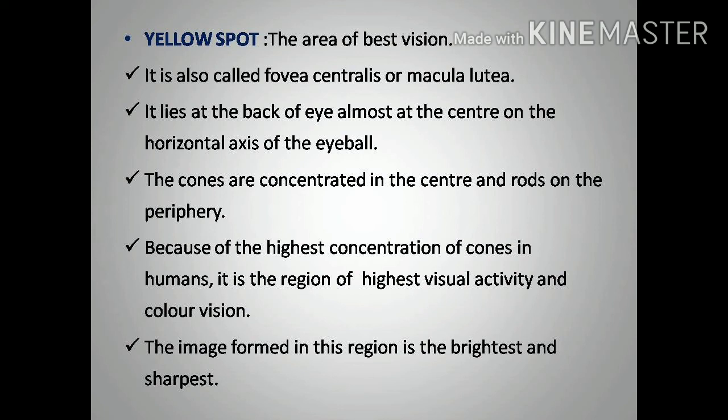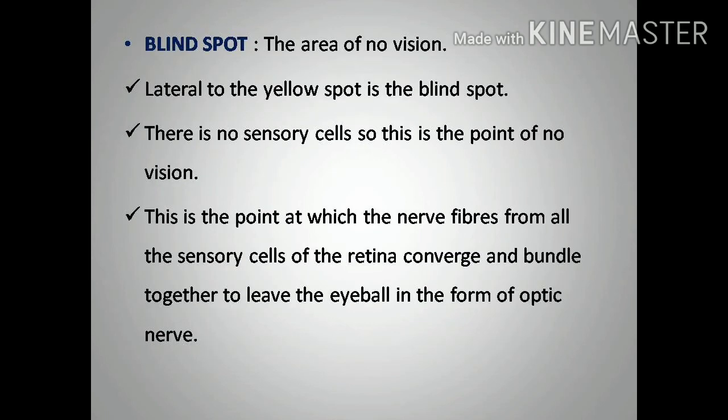Why is the yellow spot called the area of best vision or color vision? Because more cone cells are concentrated in the yellow spot region. Next, the image formed in this region is the brightest and the sharpest. So whatever image forms, bright as well as sharp images form in the yellow spot region.